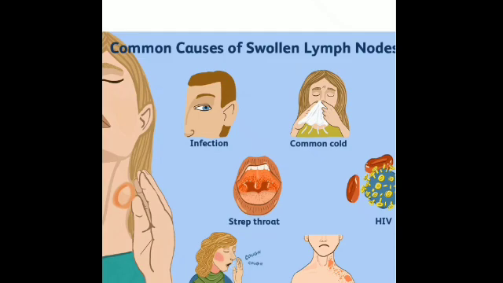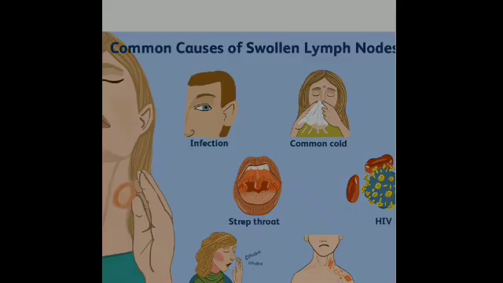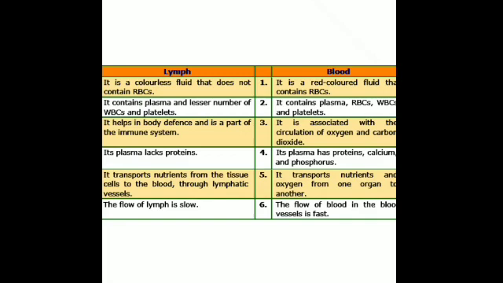Then this table shows the difference between the lymph and the blood. The first difference is that lymph consists of plasma and leukocytes, that is, the special WBCs which are known as lymphocytes. Blood consists of plasma, RBCs, WBCs and platelets.